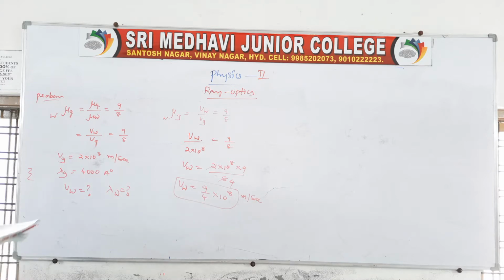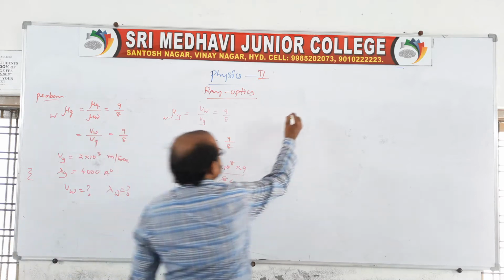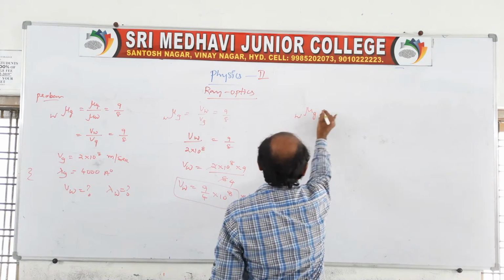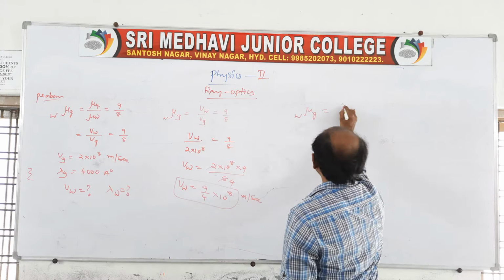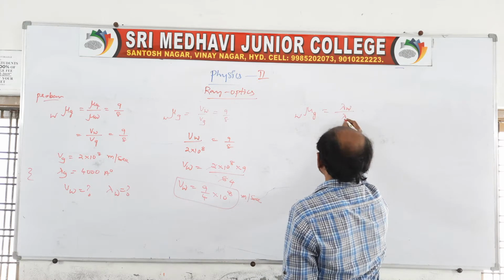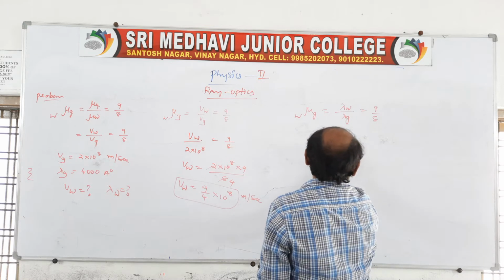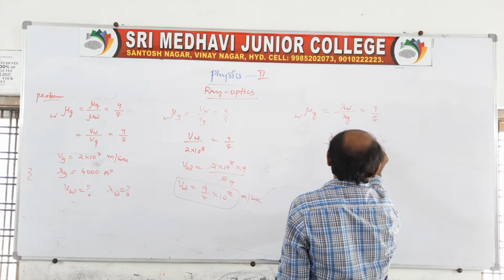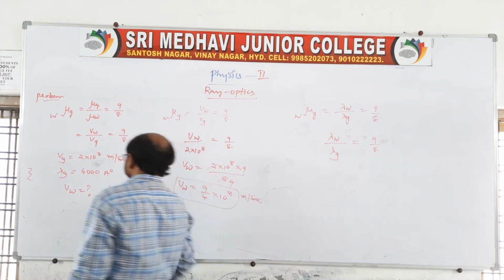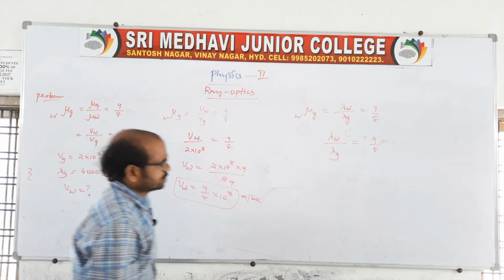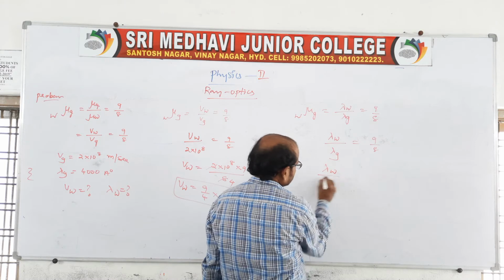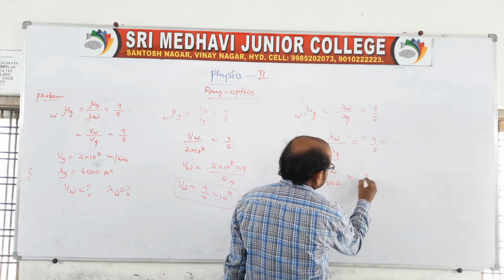Now we have to find the wavelength also. In terms of wavelength, glass with respect to water is lambda W by lambda glass, equal to 9/8. The wavelength in glass is given as 4000, so lambda W by 4000 is equal to 9/8.